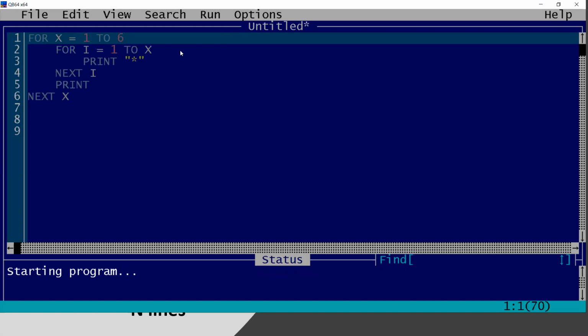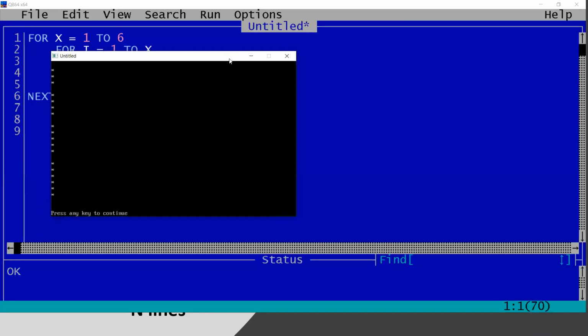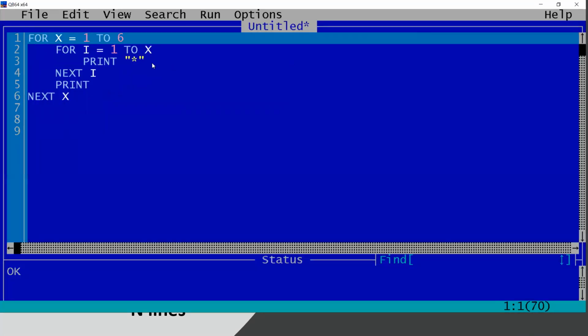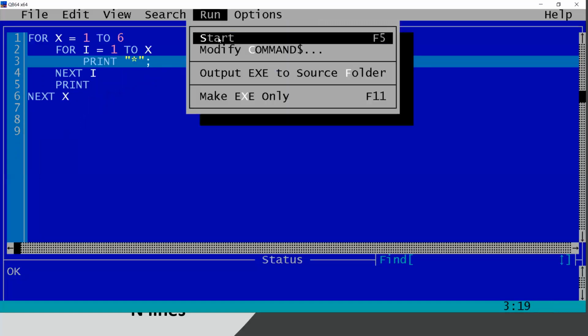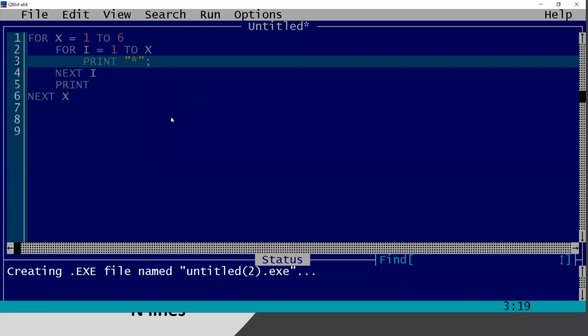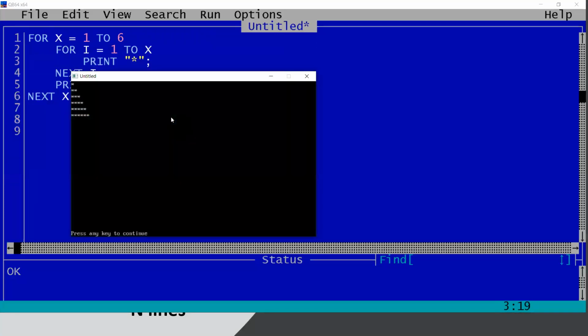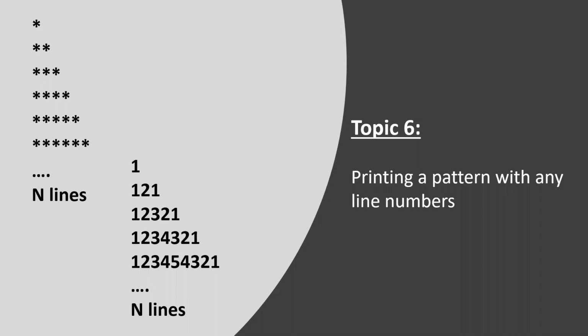I have forgotten to put a semicolon. Now it should give the correct answer. So let me check it first. Yeah, it is giving a 6-height star pattern like this.